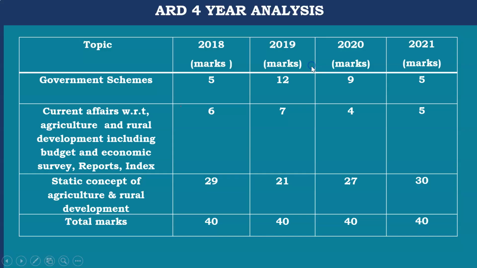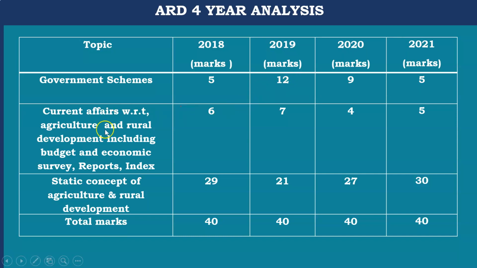You can see the analysis for the last 4 years. If we talk about government schemes, that is a very important part, as in the ESI paper. Here it is also important. You can see 5 marks in 2018, 12 marks in 2019, 9 marks in 2020, and 5 marks in 2021, so it is not a fixed standard. They can ask more questions in 2022, this year, as in 2019 they asked 12 marks of questions from government schemes.